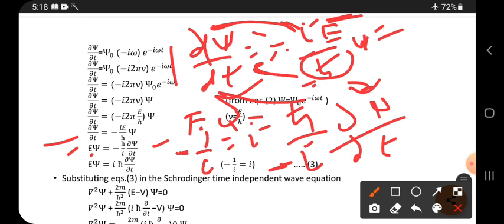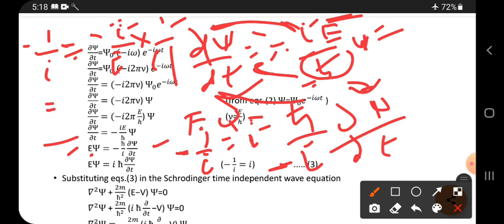And here I have written that minus 1 by i becomes i. How is it? See, minus 1 by i. To this, multiply with i and divide with i. Minus i by i into 1 by i. I am multiplying with i and dividing with i. i into 1 becomes what? i.